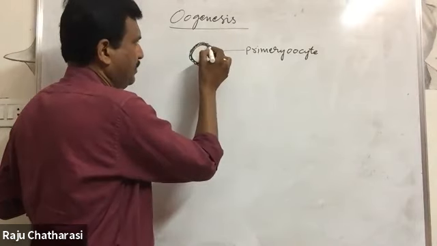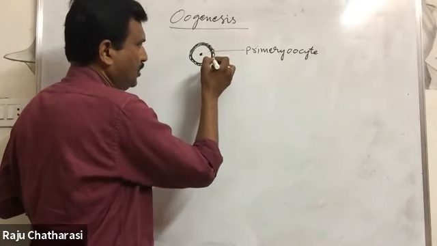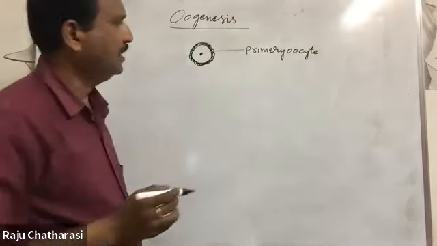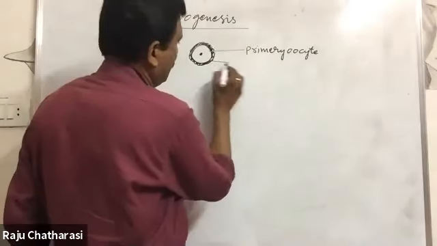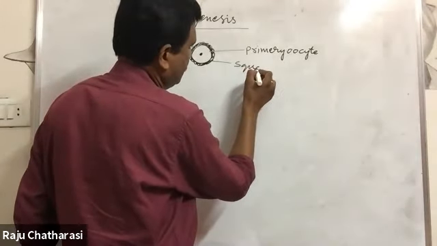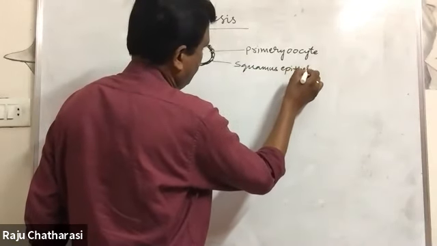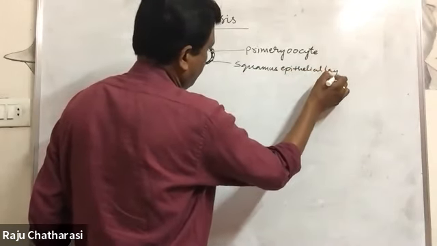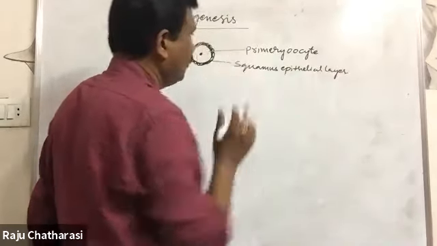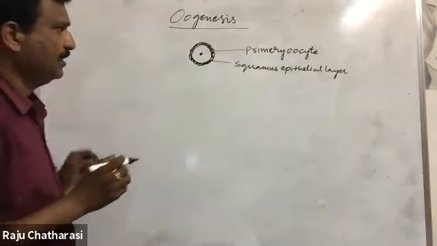Okay, it is very much important, to avoid confusion in the question. It is a layer of squamous epithelial layer. Okay, primary oocyte.